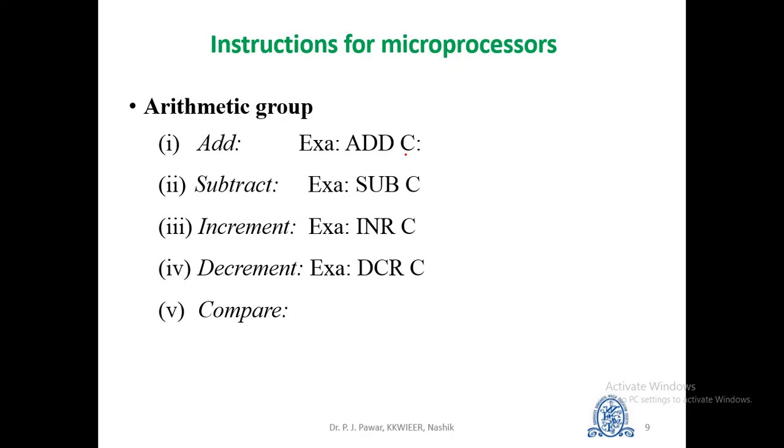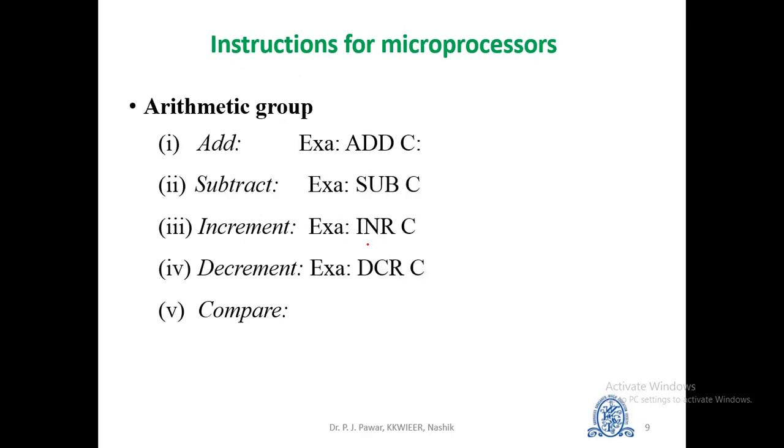The next operation is subtract. This instruction subtracts the data in some register or memory location from the content of accumulator. For example, SUB C represents that the data of register C will be subtracted from the content of accumulator. The next instruction is increment. This instruction adds 1 to the content of the specified location. For example, if I write INR C, it means the content of register C is incremented by 1.